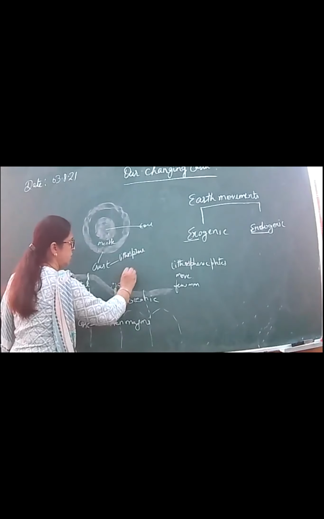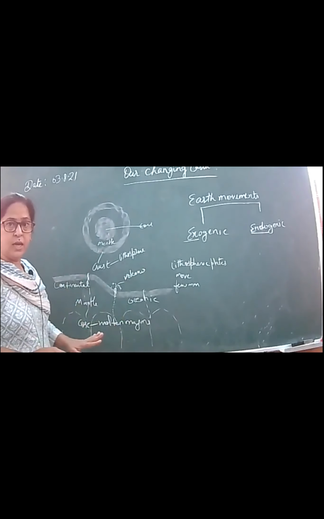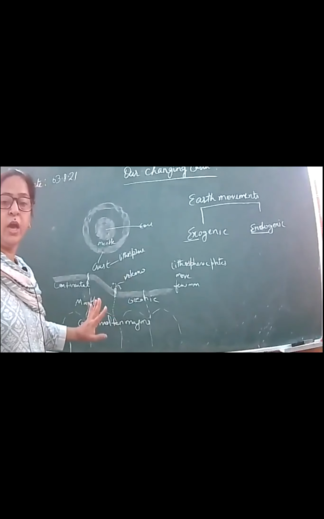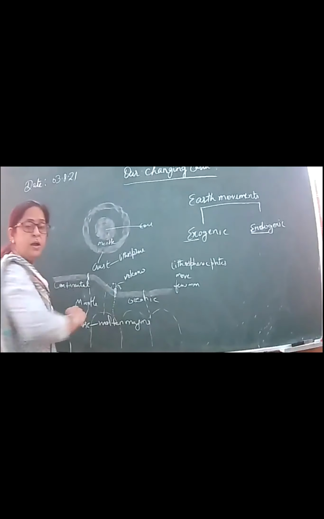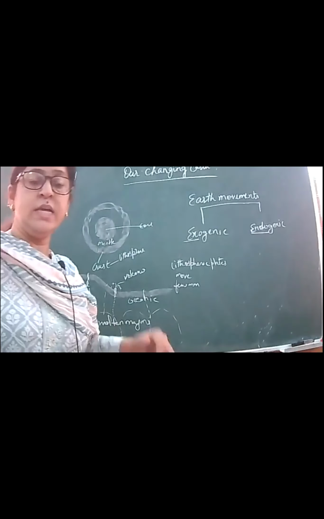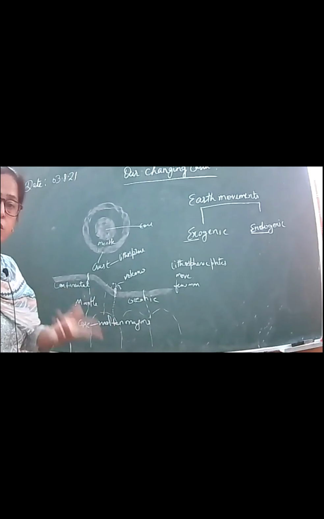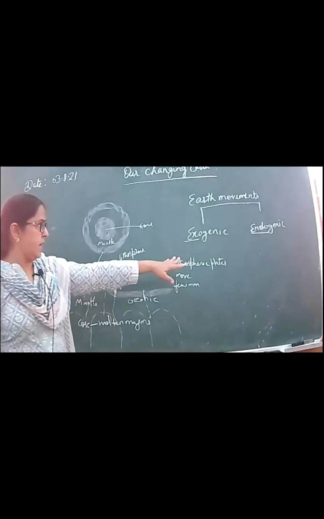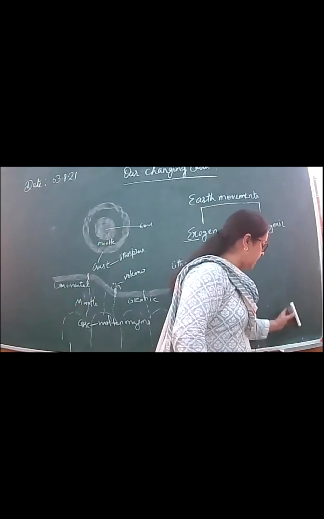तो ये क्या हो जाएगा? Volcano. This you can draw roughly for your understanding. ठीक है? So यहाँ से अगर cracks में से कुछ आ गया तो वो क्या हो गया? Volcano. ठीक है? It can be here or it can be any other place also. So these are sudden movements. So endogenic forces can cause slow movement and can cause the sudden movement also. So there are various exogenic and endogenic forces, okay, that we will discuss in this chapter.